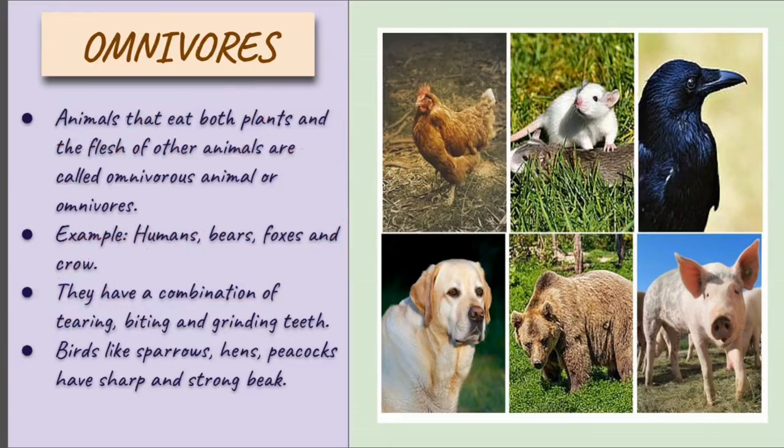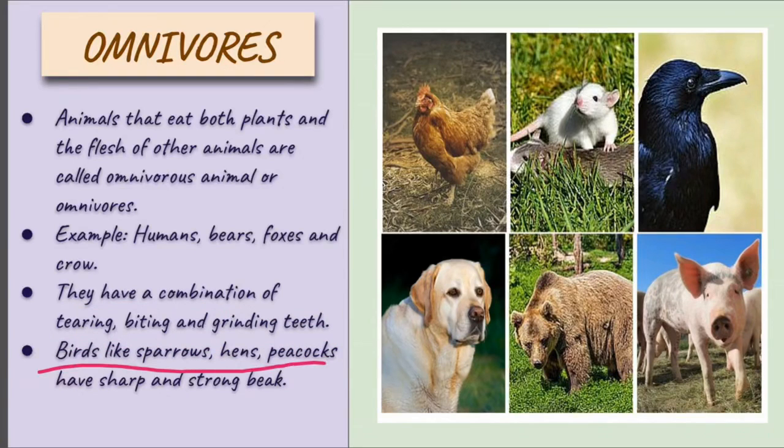If they eat both things, they must have a combination of both types of teeth, to tear, bite or grind. They have a variety of teeth because they have to perform both tasks, eating flesh or eating grasses.